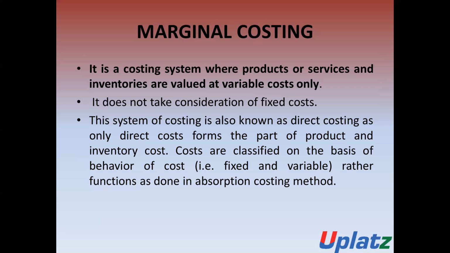As per the behavior, there are two types of cost: number one is fixed cost and number two is variable cost. Costs are classified on the basis of their behavior rather than the function, as done in the absorption costing method.